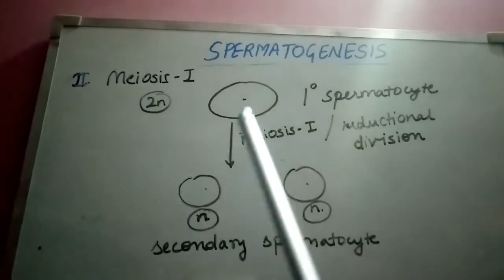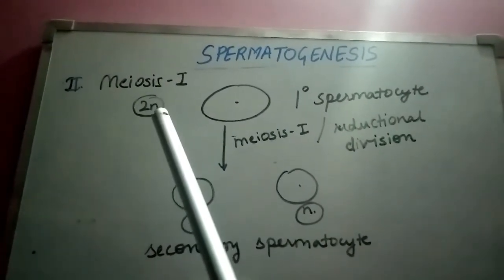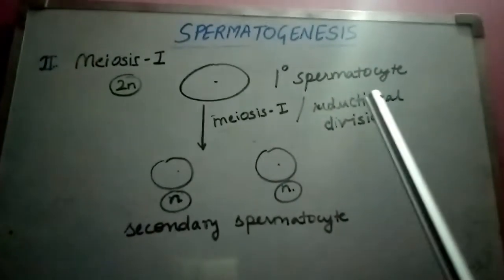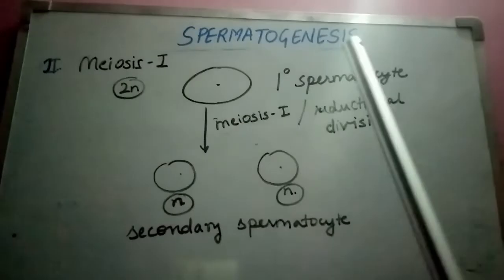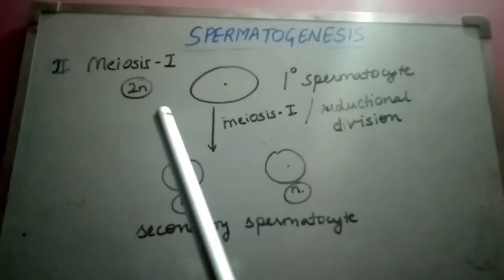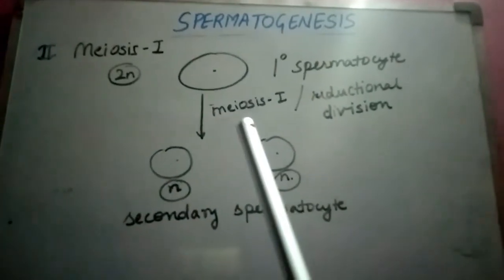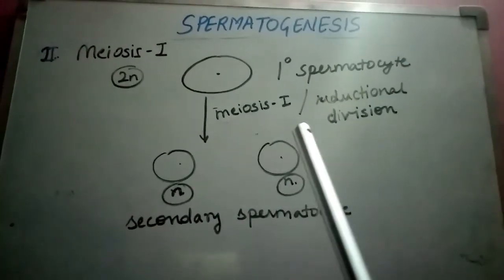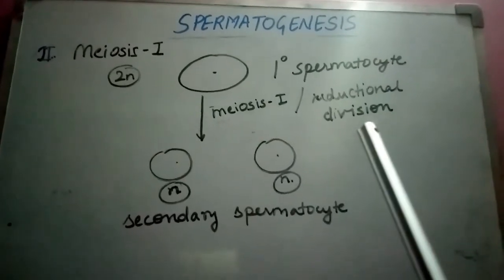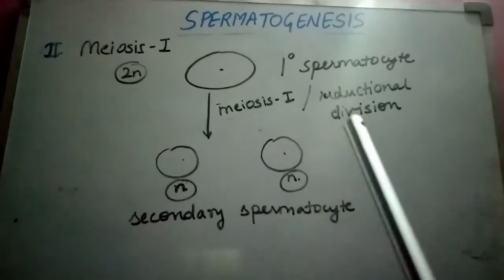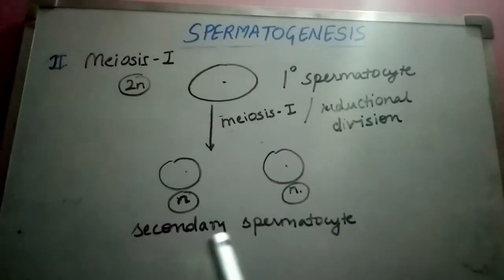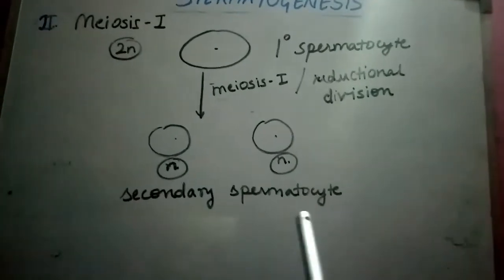The second stage of spermatogenesis is meiosis 1. Here you can see the primary spermatocyte which is formed in stage 1. It is diploid and contains 46 chromosomes. It undergoes meiosis 1. It completes its first meiotic division, which is also known as reduction division, and forms 2 equal haploid cells which are known as secondary spermatocytes.